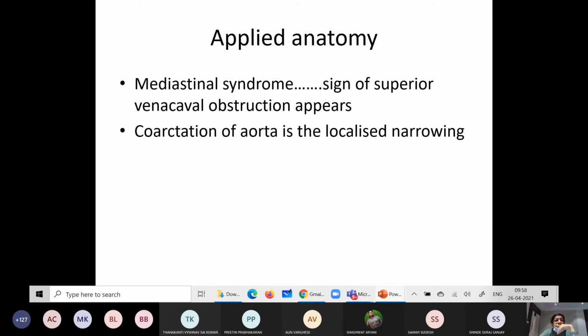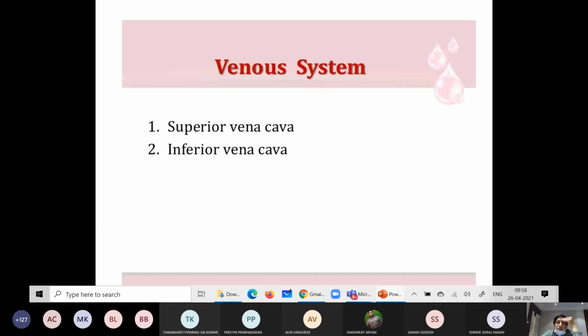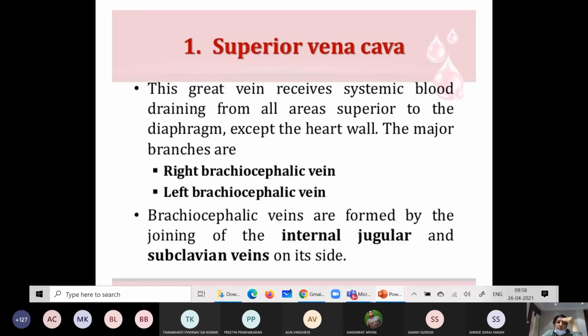Then coarctation of aorta is localized narrowing, which is common. Then some anomalies are also there, a developmental defect of the superior vena cava. So about the superior vena cava, you have to remember these relations, then the introduction part and major branches.